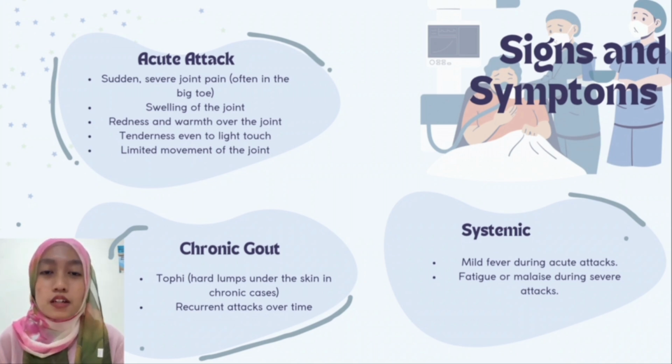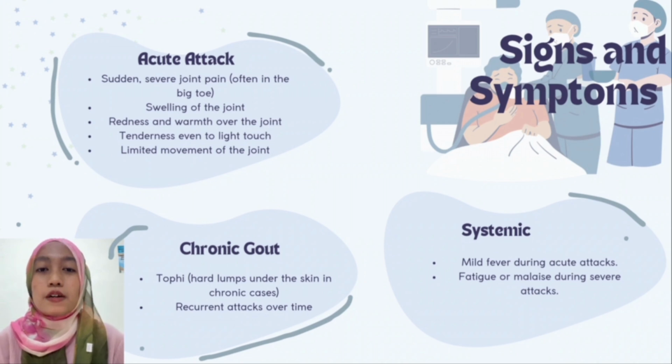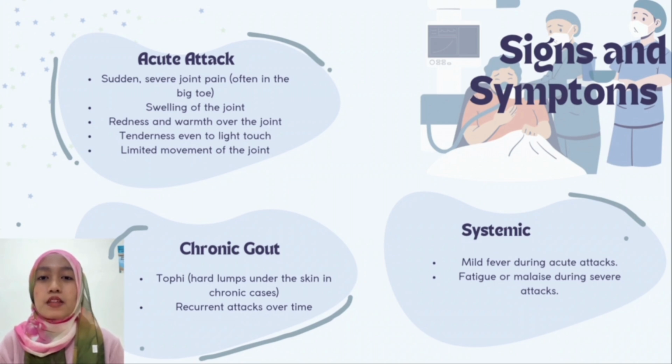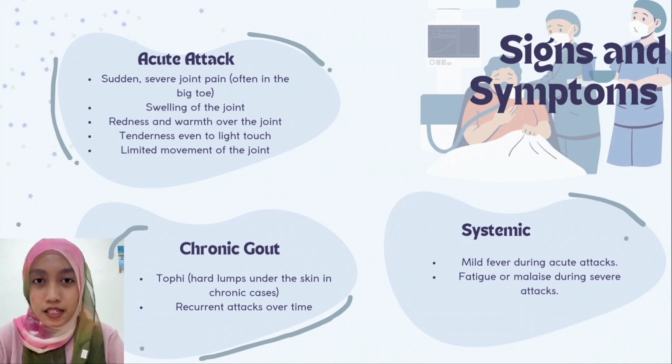Then we have the chronic symptom, tophi, which are hard lumps under the skin in chronic cases. And lastly, for chronic gout is recurrent attack, which is repeated episodes of pain and swelling over months or years. Lastly, we have systemic symptoms. We have two, which are mild fever during an acute attack, and lastly feeling fatigue or malaise during a severe attack. That's all for me. Thank you.